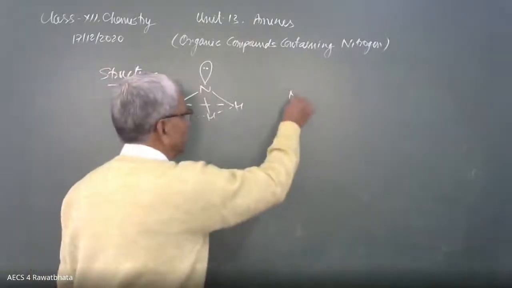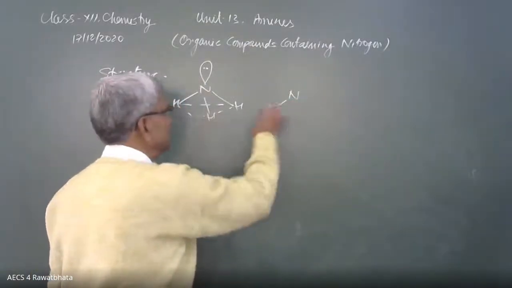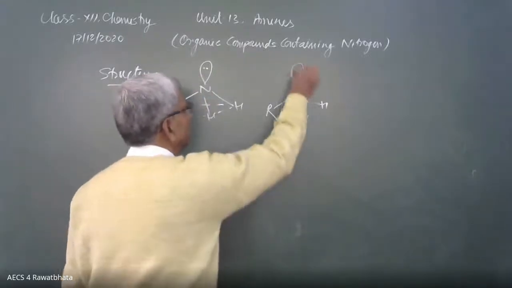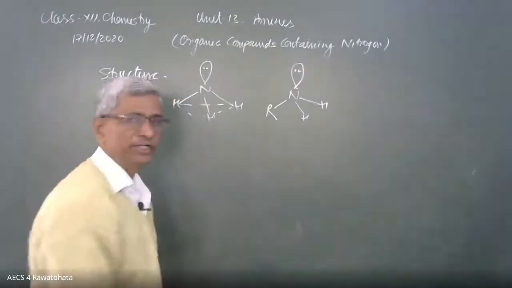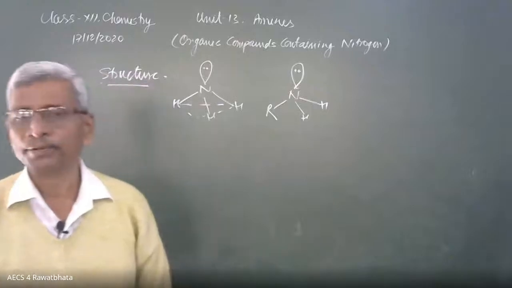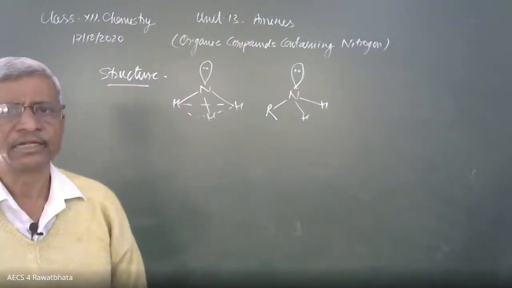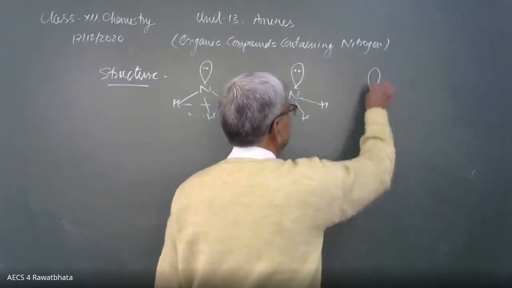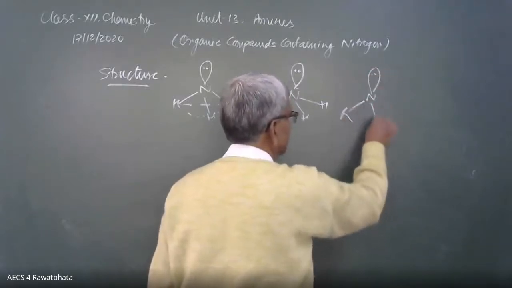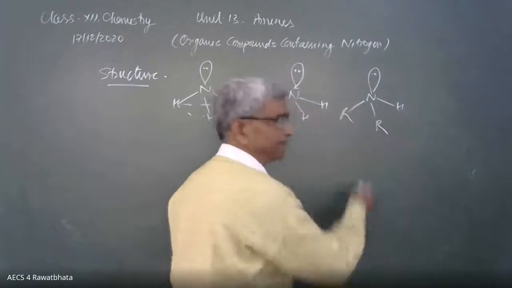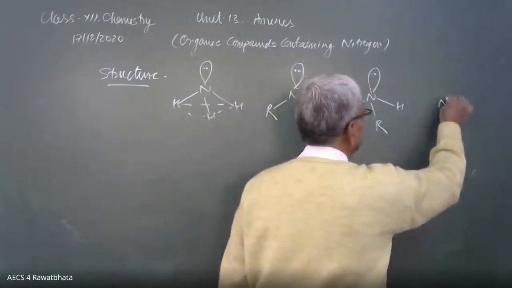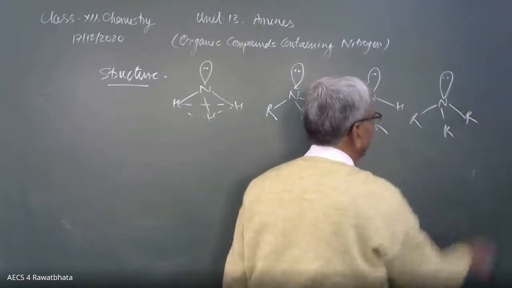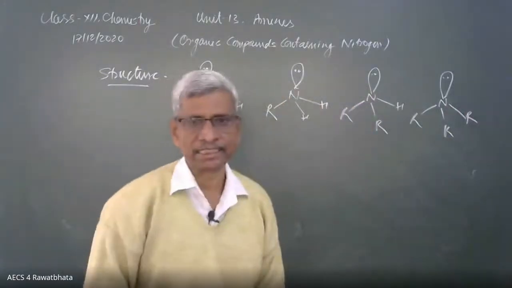If it is an amine, then hydrogen is replaced by R and the lone pair remains there. This is the 1 degree amine. It remains trigonal pyramidal, and the bond angle is slightly changed. For 2 degree, here is nitrogen, lone pair, 2 alkyl groups, and one hydrogen. For 3 degree, lone pair and all 3 alkyl groups are here. Simply the bond angle is going to change in this case.